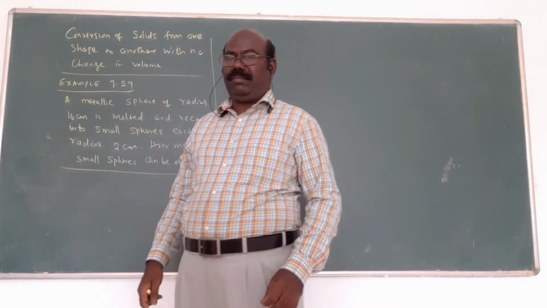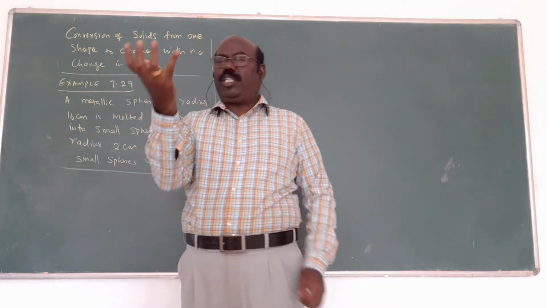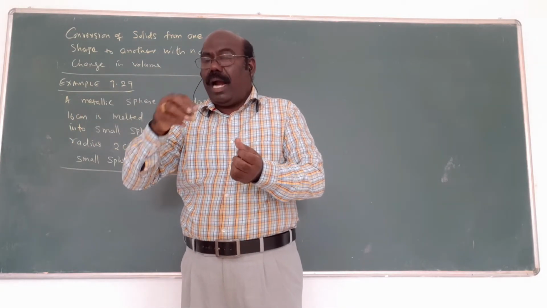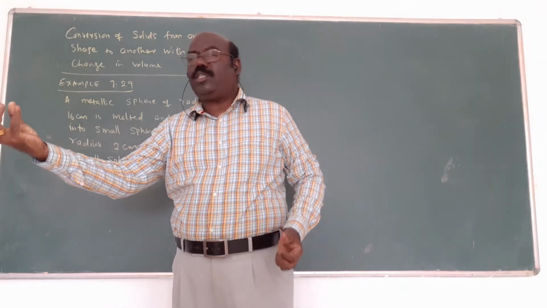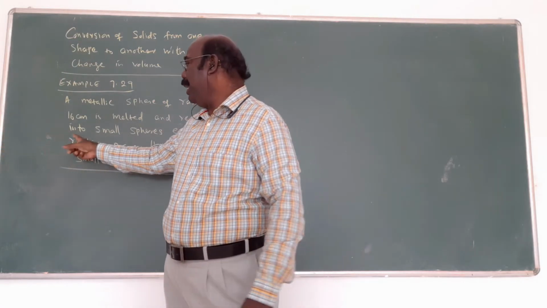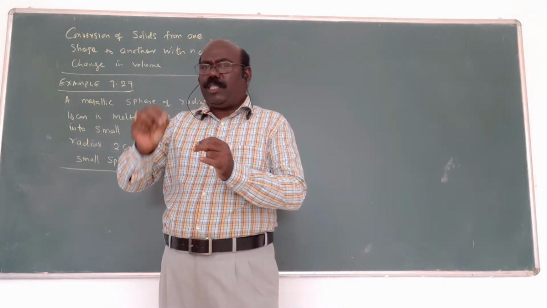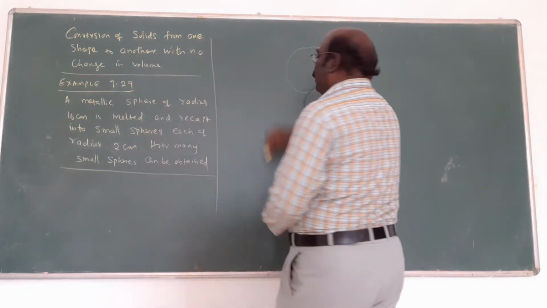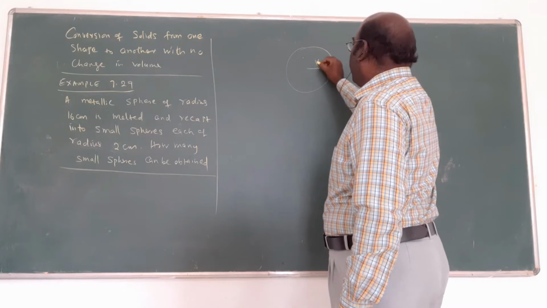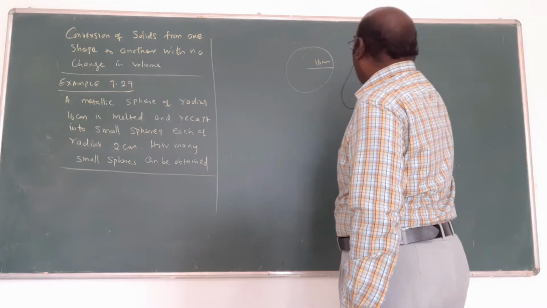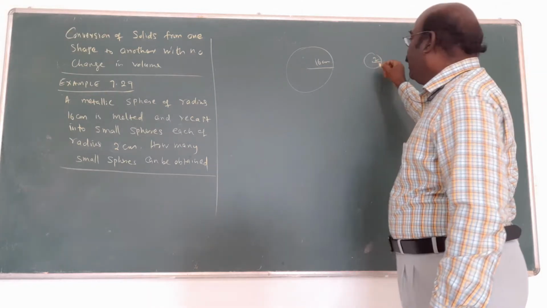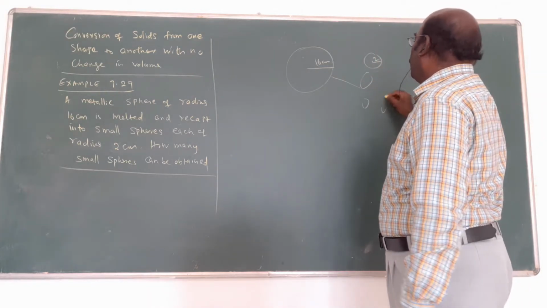That's very important. Suppose there is one sphere, and it is melted and made into small spheres. The sphere is given. How many spheres can be made is the question. Here, one sphere is there. The radius is 16 centimeters. Now you want to make small spheres of radius 2 centimeters. In this way, how many small spheres can be made is the question.